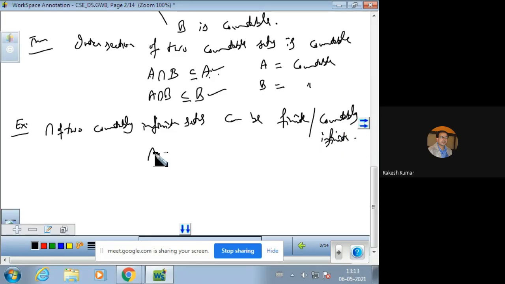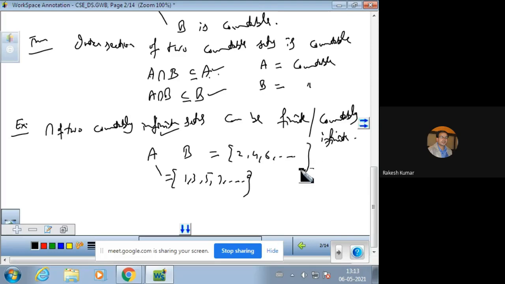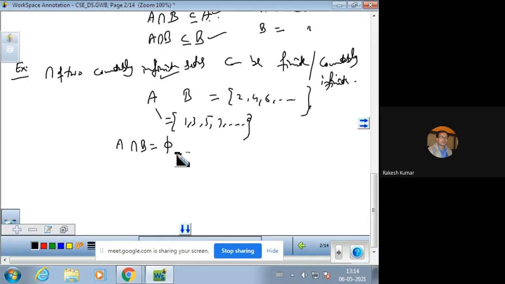Now we take A and B as two countably infinite sets, where A is the set of odd natural numbers and B is the set of even natural numbers. Now A intersection B is clearly phi, because odd and even are totally different, and phi is a finite set, so this gives us a finite set.